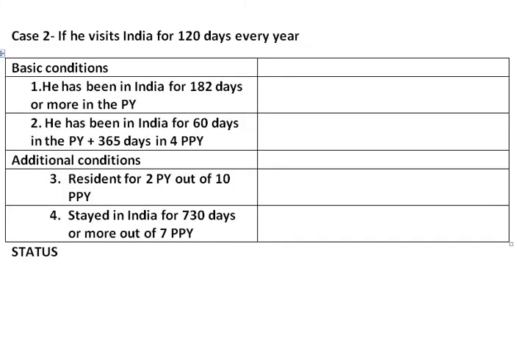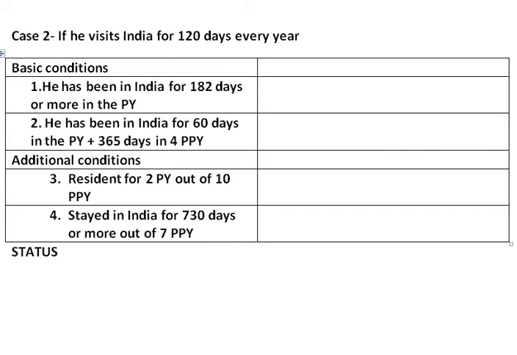Okay, let us see the second case study now. If he visits India for 120 days every year, again we have to check basic conditions as well as additional conditions. So the first basic condition is he has been in India for 182 days or more in the previous year. How many days does Mr. Chappell visit India every year? In the second case, it is only 120 days.